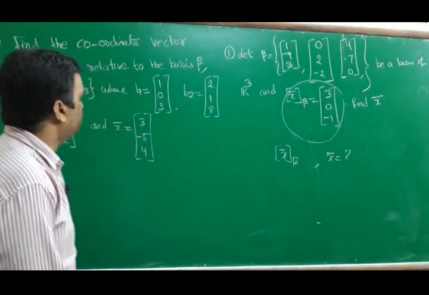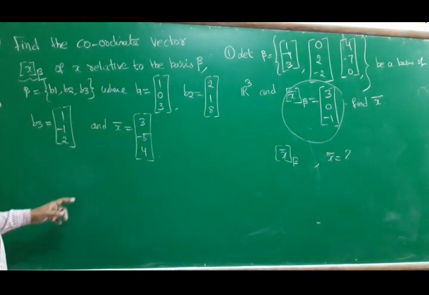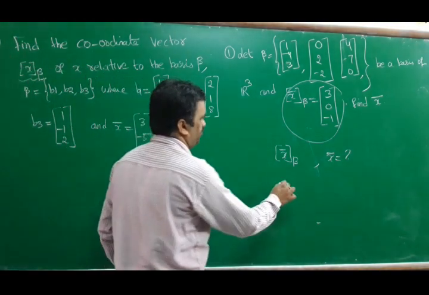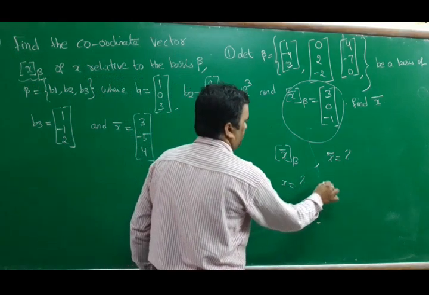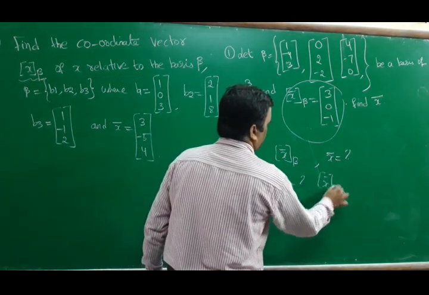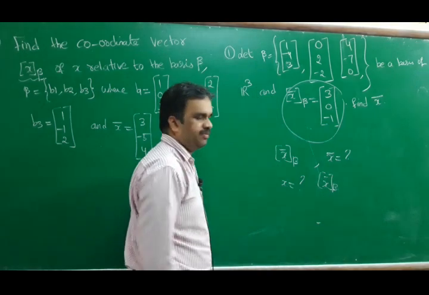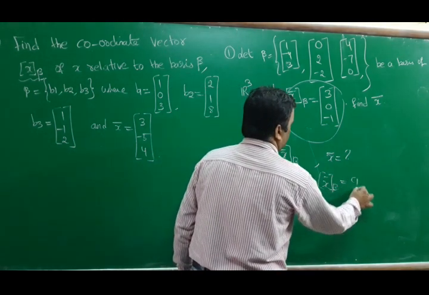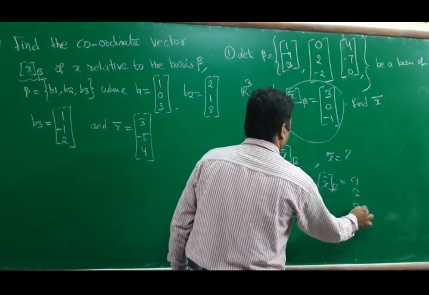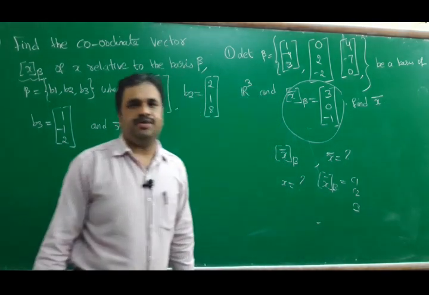Now in the present question x is already given, we have to find the coordinate vector, nothing but we have to find c1 c2 c3. Scalars we have to find.